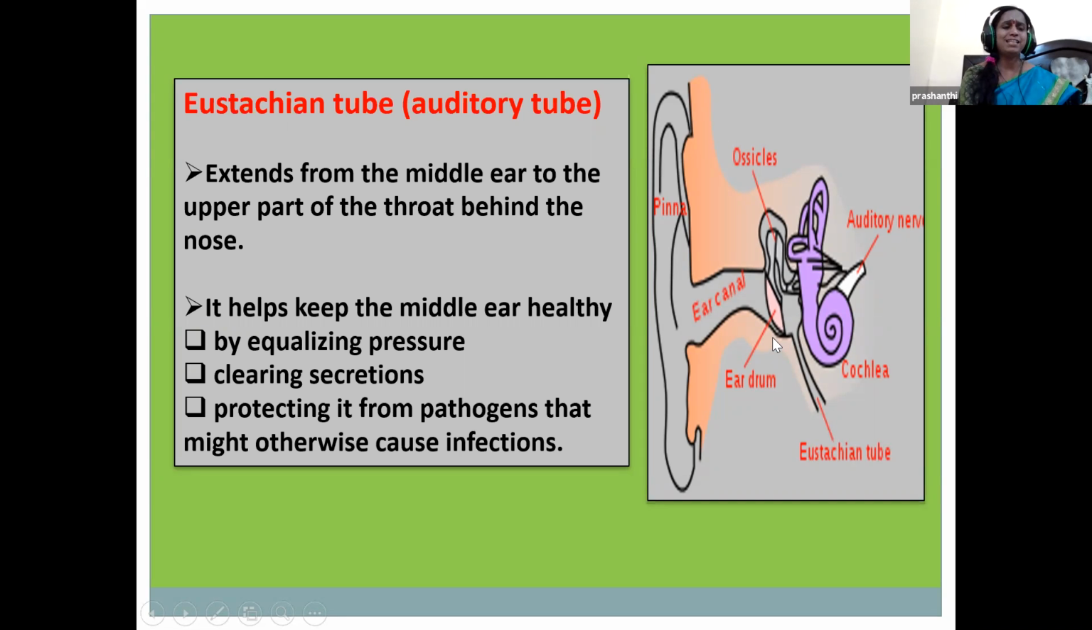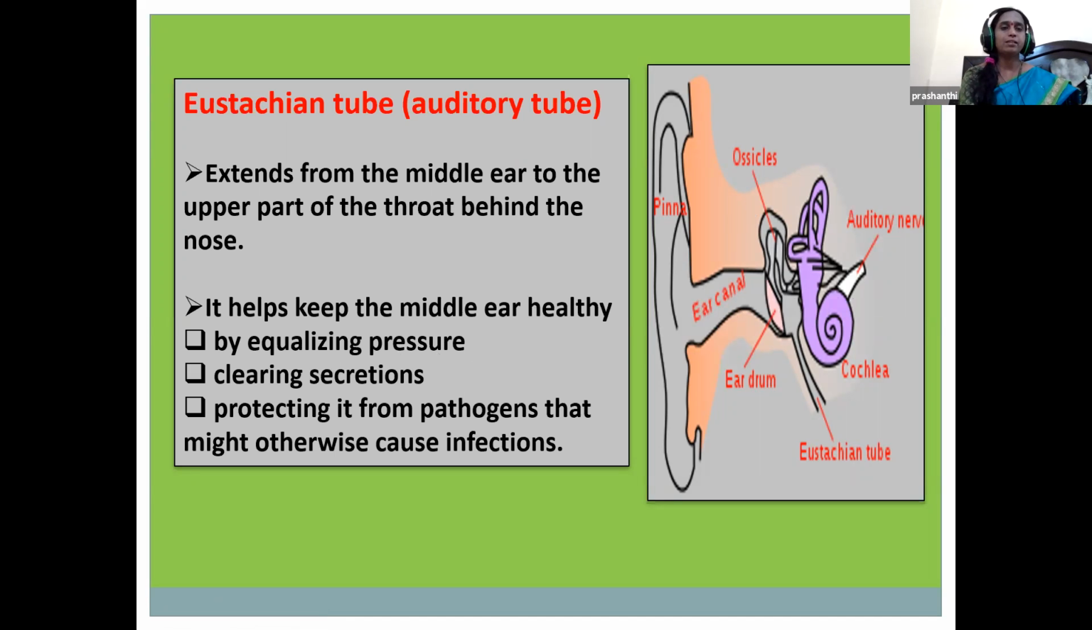When we sneeze, swallow, or yawn, the Eustachian tube opens. This keeps the air pressure from building up inside the ear, and it protects from infections. It helps in equalizing the pressure between the middle ear and the internal ear. It is also helpful in clearing the secretions and protecting the ear from the pathogens causing infections.